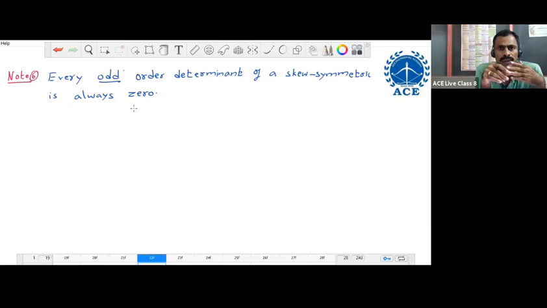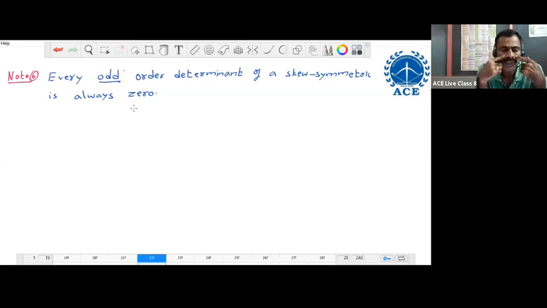Now we close today's session. Tomorrow, in the next class, we do the problems on this. After completion of this, we try to start the rank of a matrix. After doing the problems on inverse of matrix, we start the next subtopic, rank. Also, one of you asked about LU decomposition.